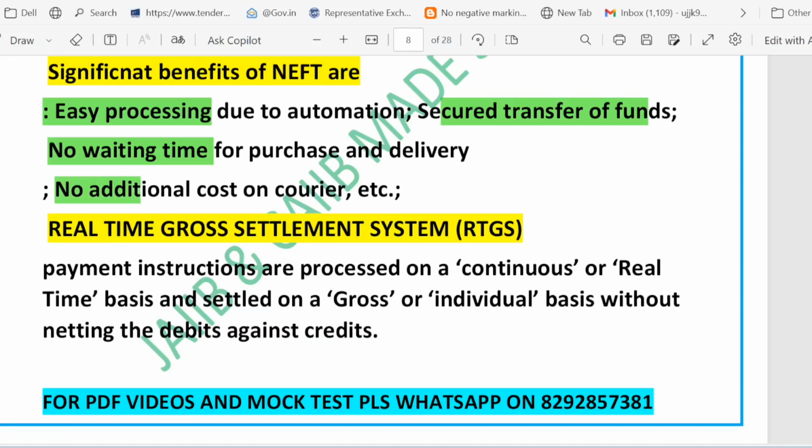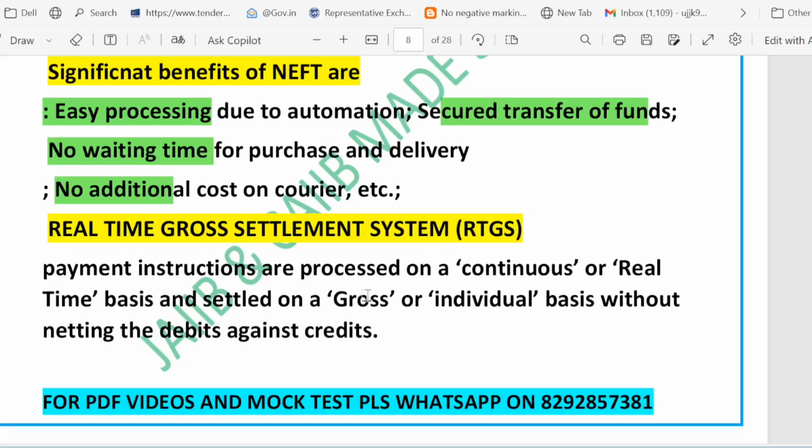No extra cost, no additional cost. So these are the real benefits of NEFT we have discussed.